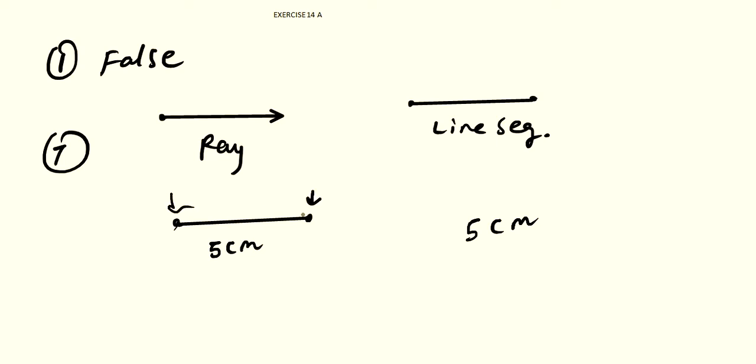True statement. An infinite number of straight lines can be drawn through a given point. For example, this is your given point, and as per the question, we can draw an infinite number of straight lines through this point. Yes, this is a true statement, because we can draw infinite number of straight lines through this point.